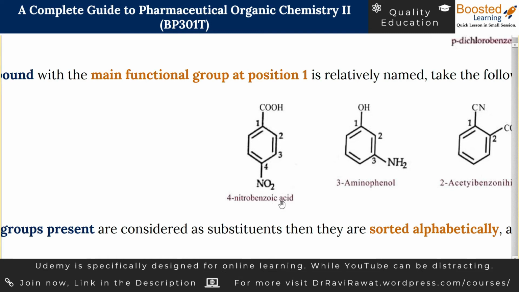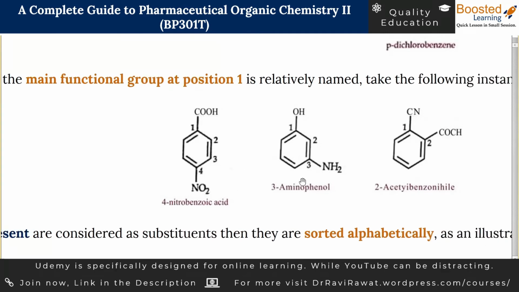Got it? It's easy. The concept is simple, that you have to assign one functional group as the main group so that you can give a unique name to the benzene and simply write the other group as the prefix and simply specify its position. So that is all there is while naming such compounds.